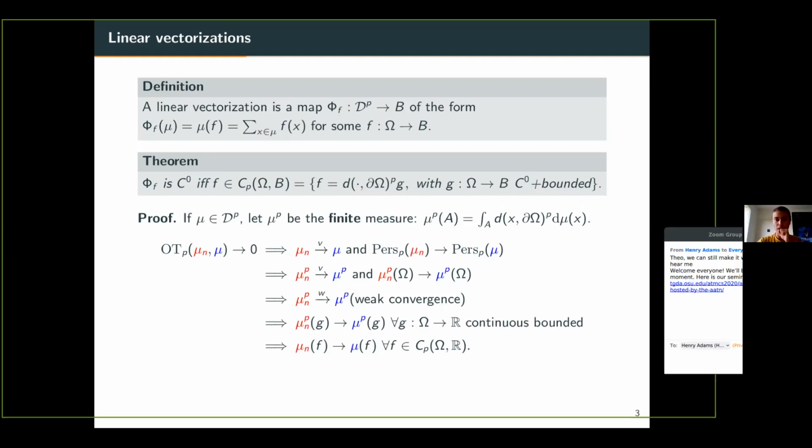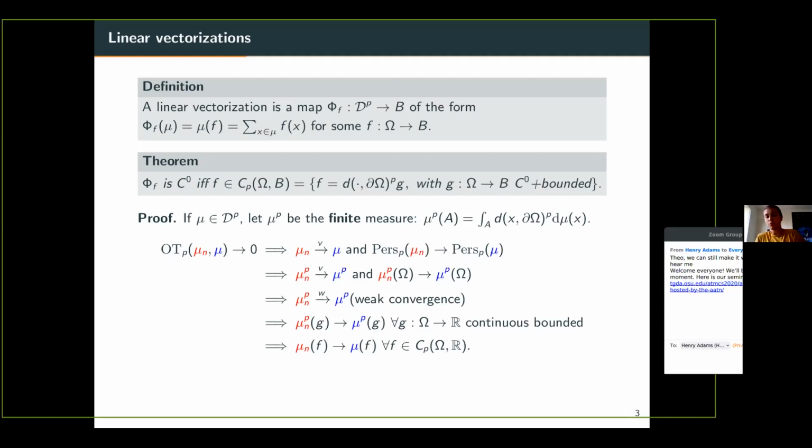So actually this theorem asserts two different things. First, that if you take f in this space, then you will have a linear vectorization which is continuous. And then that it is the only way to have a continuous linear vectorization. So now I will only prove one half of the theorem. That's to say, if f belongs to the space, then phi is continuous. So let's do this. And actually, the proof is really only an utilization of the convergence theorem that Theo talked about in the first part.